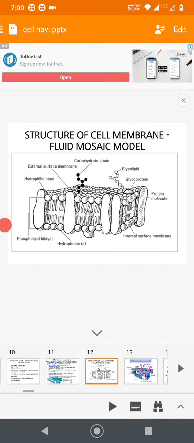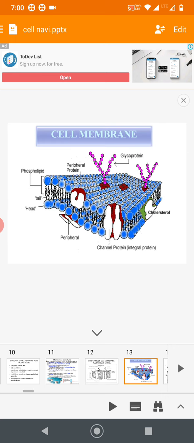So we go further. There is one more diagram, where the parts of the cell membrane are already mentioned. We can go through the diagram. This one is simple and easy to remember. There is one more 3D type structure, where it also mentions the phospholipid head and tail.